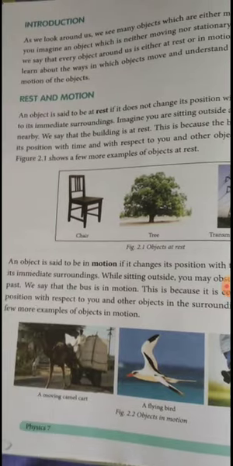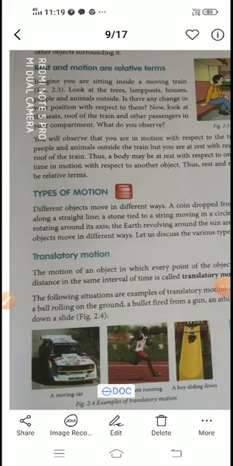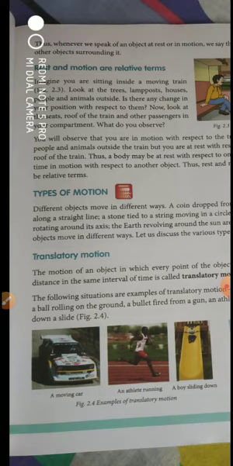The next one is: rest and motion are relative terms. We have already seen this in your 6th standard; we'll just have a recap. Consider you're traveling inside a car, and a person is standing on the road. For that person, you seem to be moving on the road along with the car, even though you are in a position of rest. He feels that you're moving away from him. So for him, you are in motion.